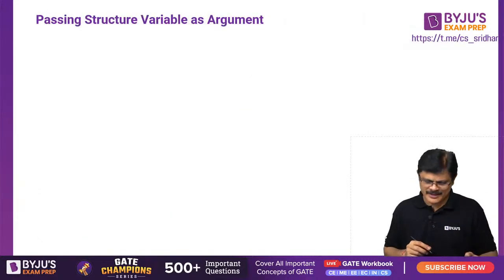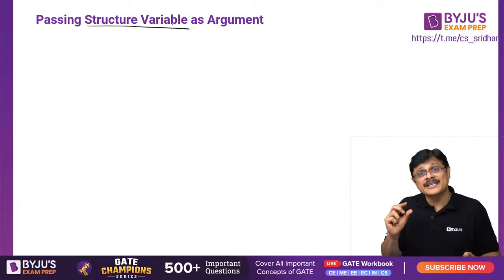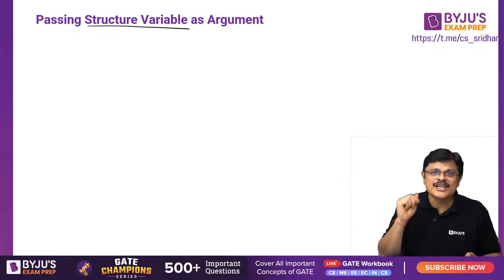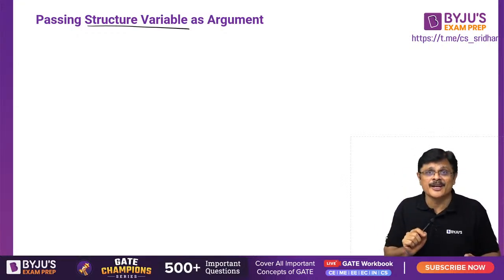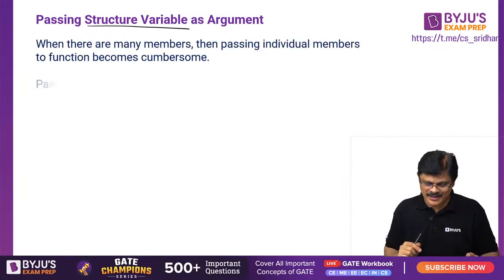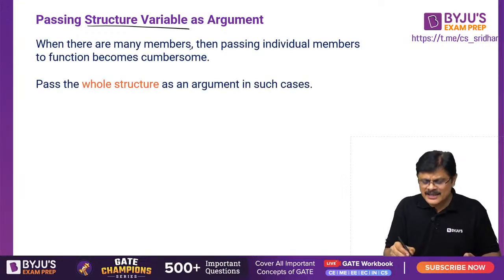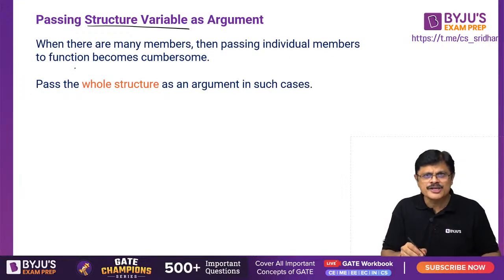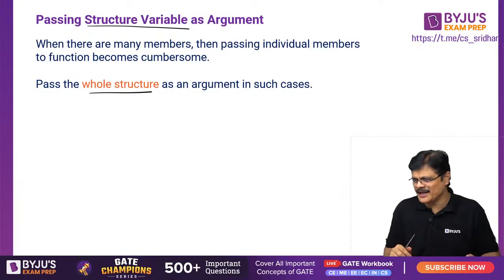Now you can send a structure variable, that is, the entire structure can be sent as an argument. But whatever is holding that must also be a structure variable. So when there are many members, passing individual members may be a costly business. Therefore, what can we do? We can send the entire structure as an argument to the function, my dear friends.